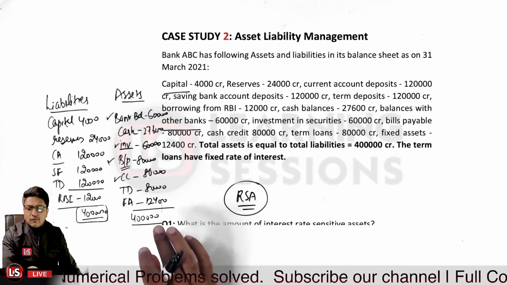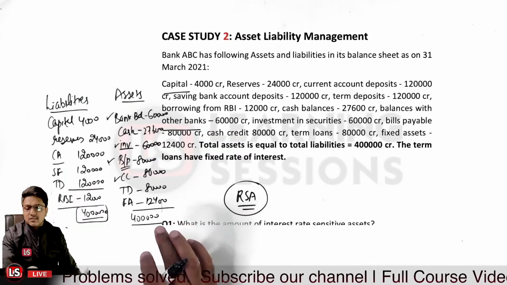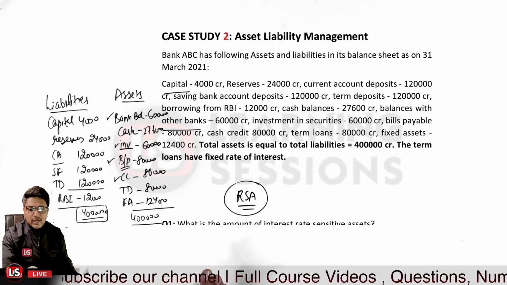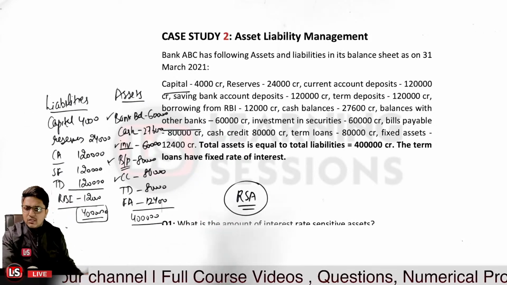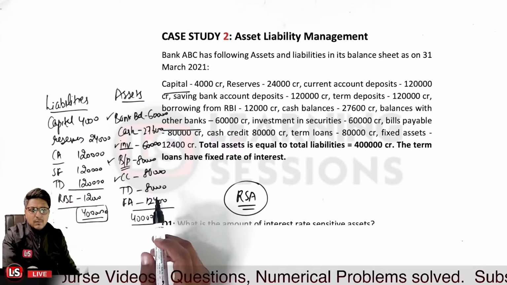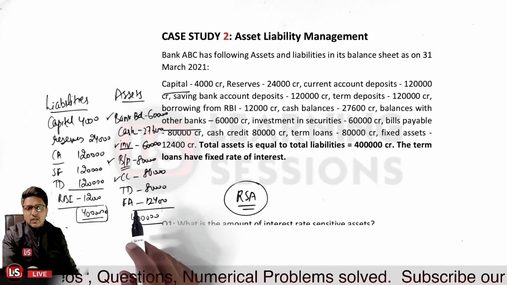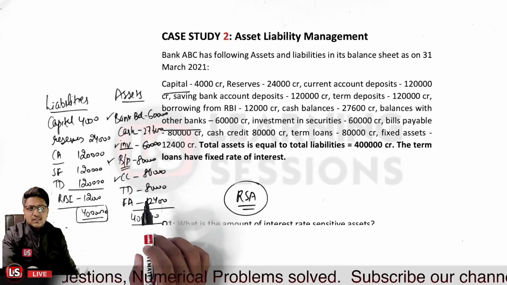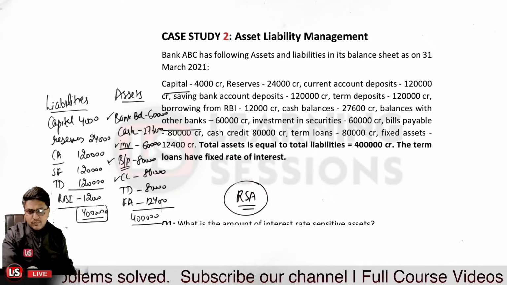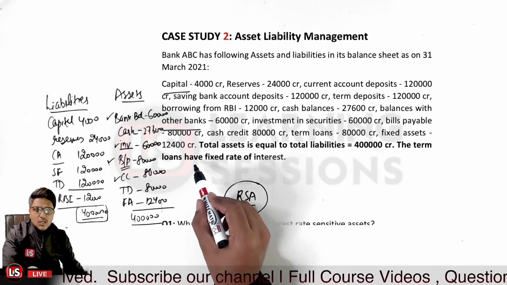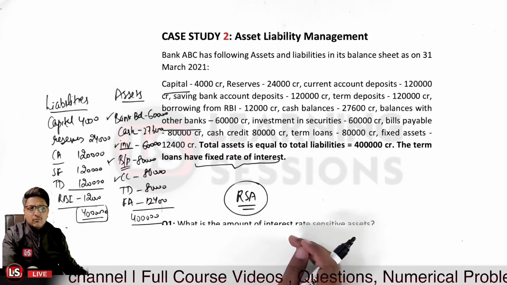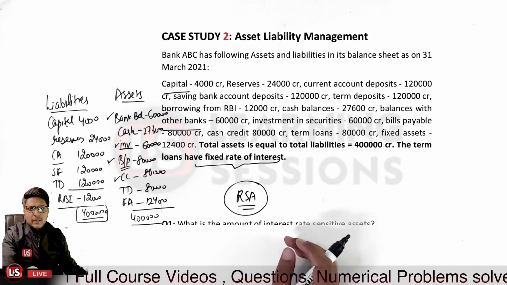Mostly all of you answered that cash is a non-risk sensitive asset. Yes, definitely it's not risk sensitive, because it's cash in hand. It will remain the same whatever the interest rate is in the market. Now the term loans, the 80,000 part. It is clearly mentioned in the question itself that the term loans have a fixed rate of interest. So if your term loans have a fixed rate of interest, will there be any impact from interest rate change in the market? There will be no impact, so it will not be covered.